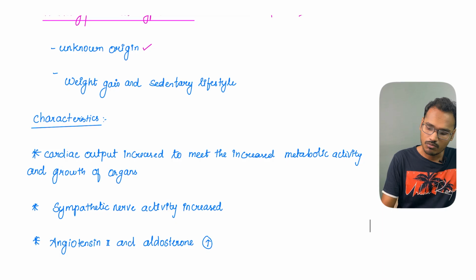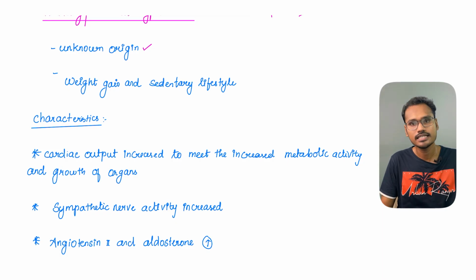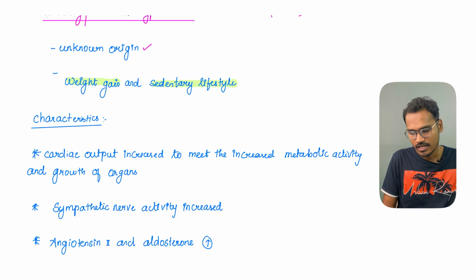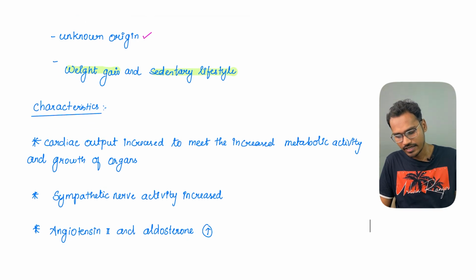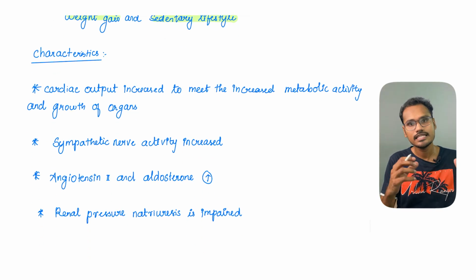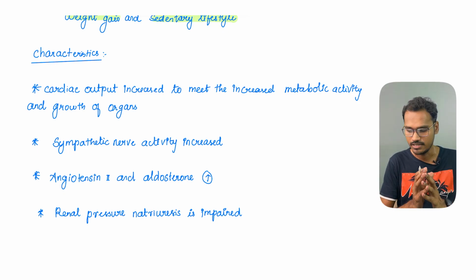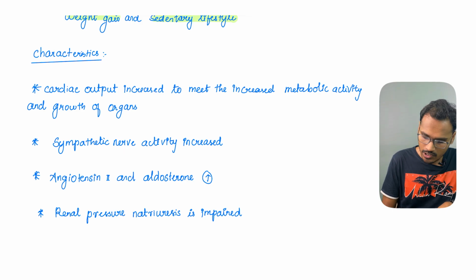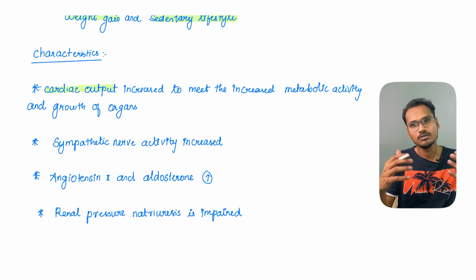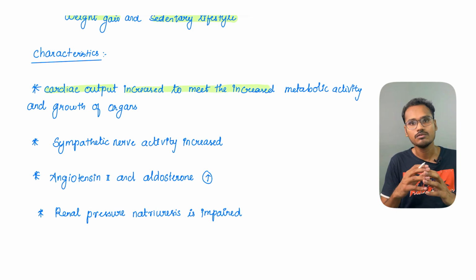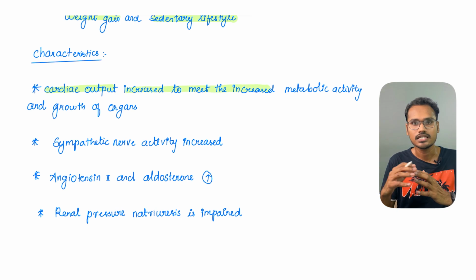One of the most common causes suggested these days is weight gain and a sedentary lifestyle. Why are these causing hypertension? In these people, they have a propensity to develop hypertension because of a few characteristic features which are inbuilt in them. One of them is the cardiac output. Whenever there is an increased body surface area, the cardiac output has to be increased to meet the increased demands of the body as well as the larger organs.